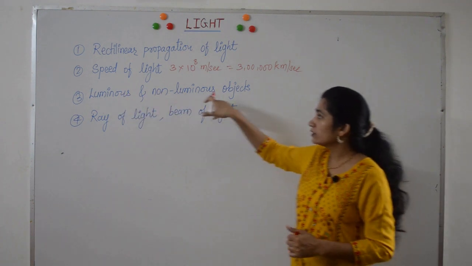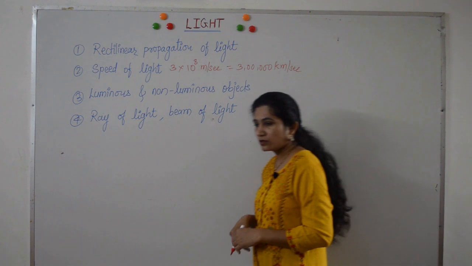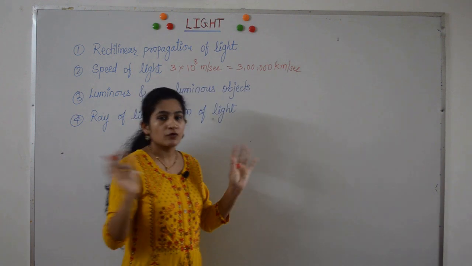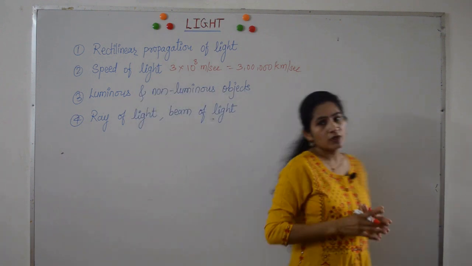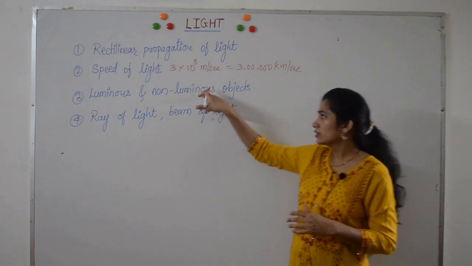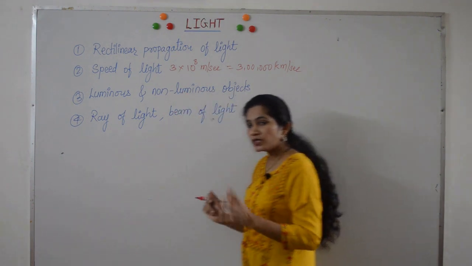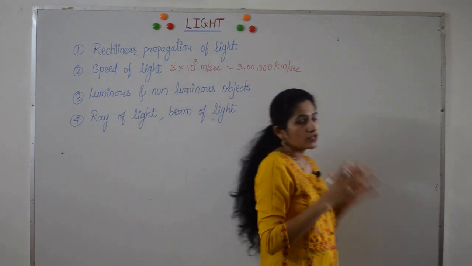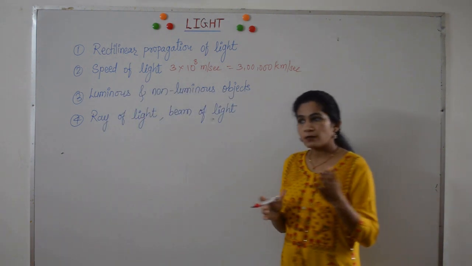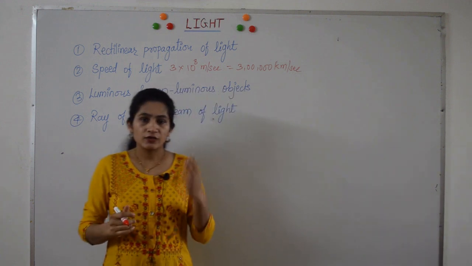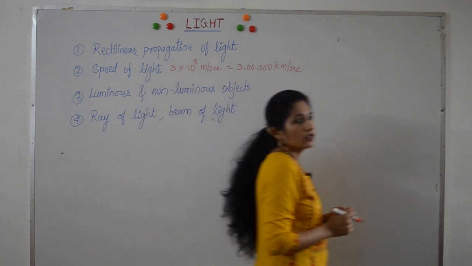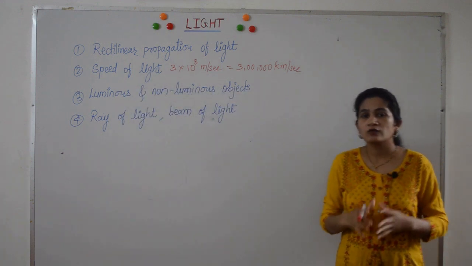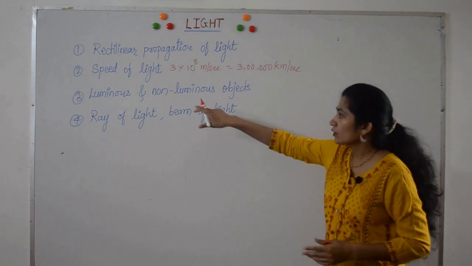Then we have luminous and non-luminous objects. See, if you look at the things around you, you can classify them into 2 types, luminous and non-luminous. Luminous objects are those objects which produce their own light, which have their own light. Examples are sun, tube light, candle, bulb. All these are luminous objects as they have their own light.